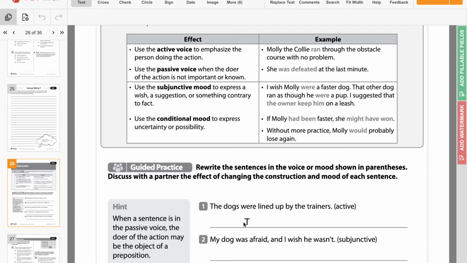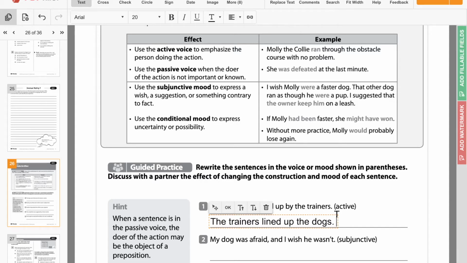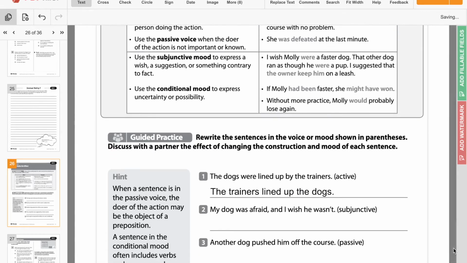Now, who's lining up the dogs? The trainers. So instead, we would put trainers at the beginning. So it would be the trainers lined up the dogs. And that's changed to active voice. Because we're just switching the order in which we see those people and then taking out that were. Because the trainers are just lining up the dogs.